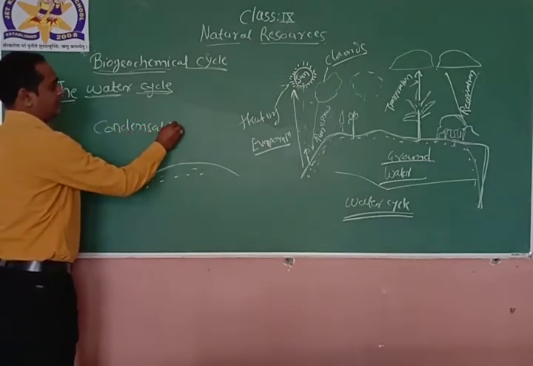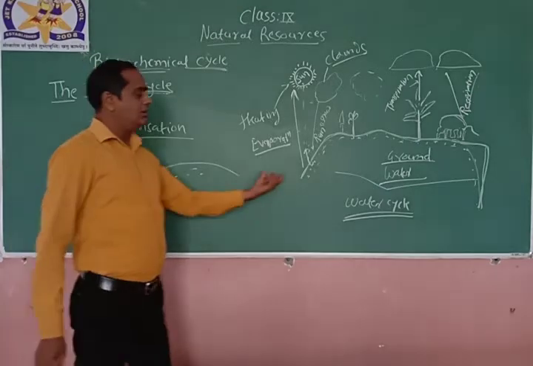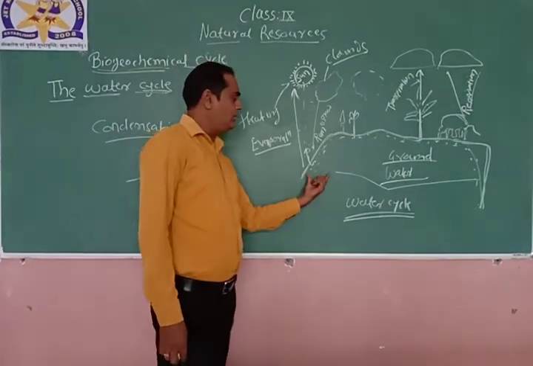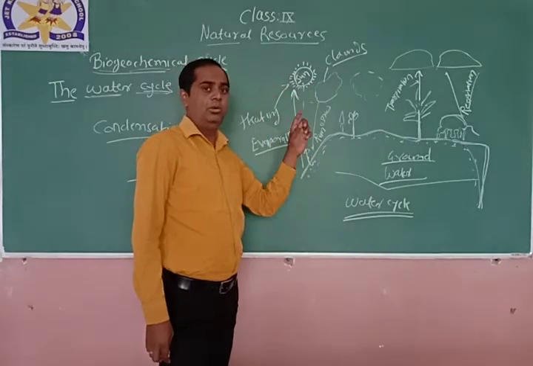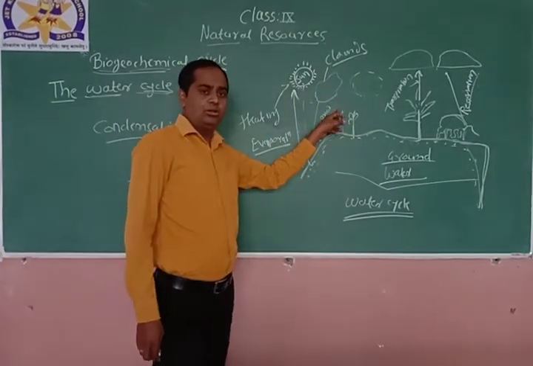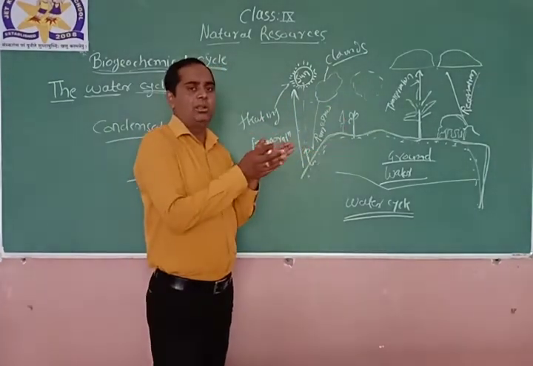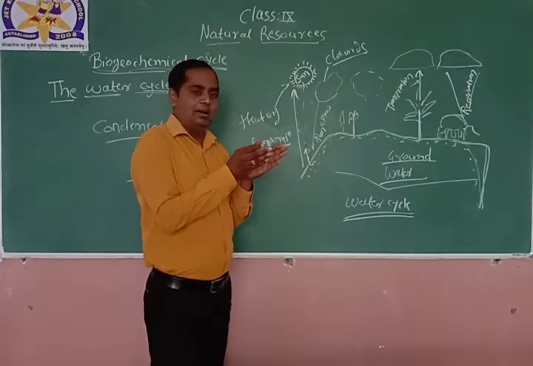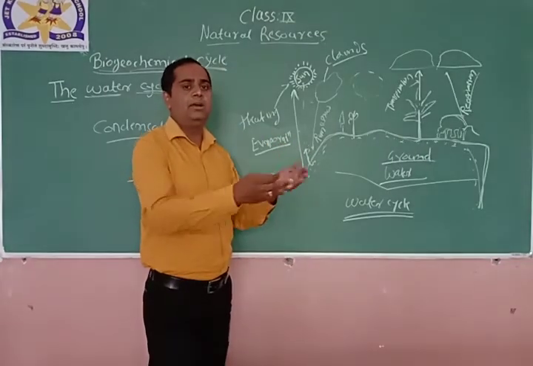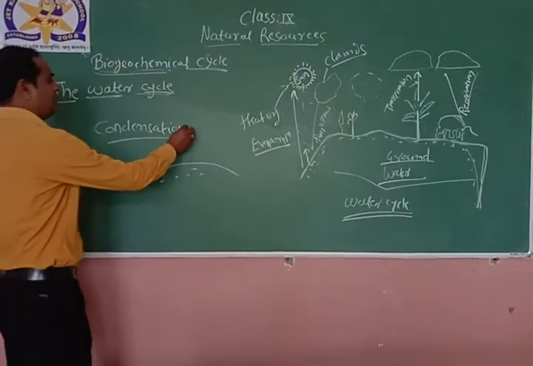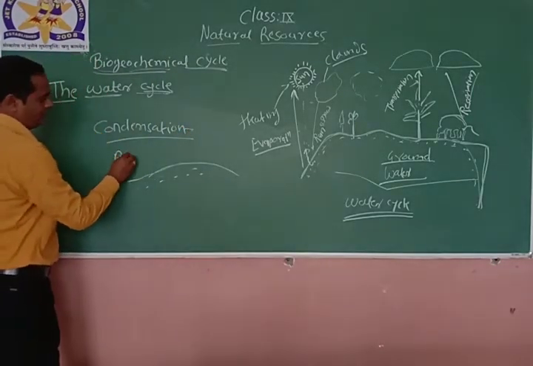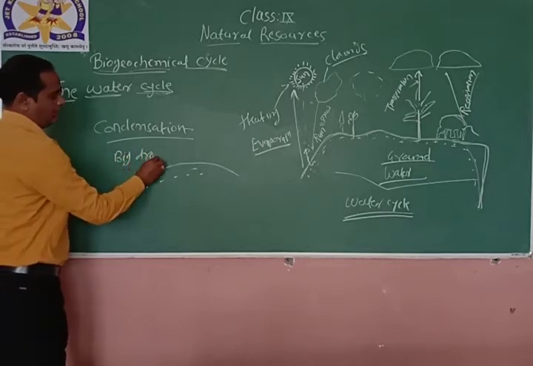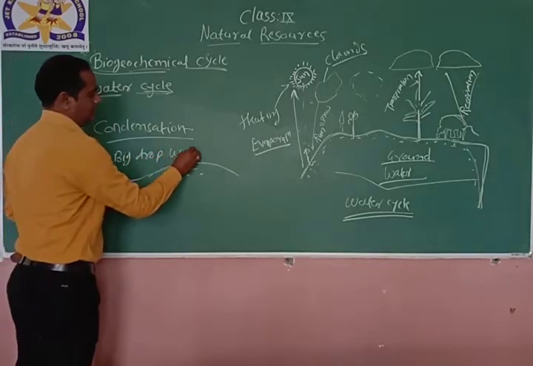Condensation, what does it mean? When water evaporates from a water body, at a certain level this water drops and gets cooled, right? What happens when it cools is that this cooled water will collect and form a bigger drop of water, right? Due to the condensation, there is a formation of big drops of water.